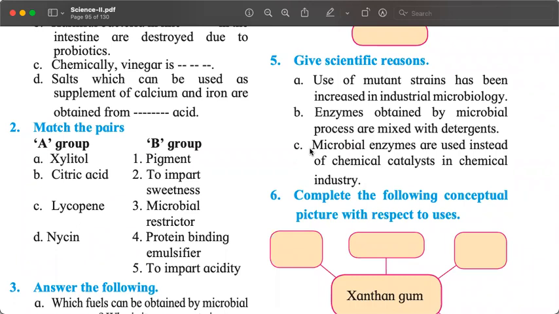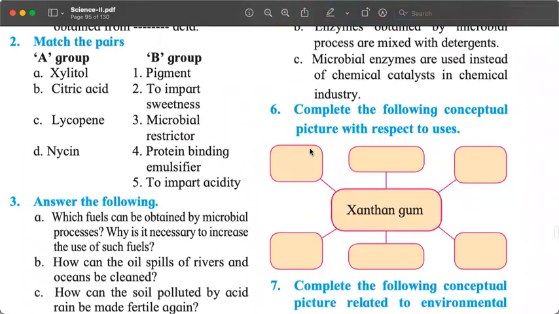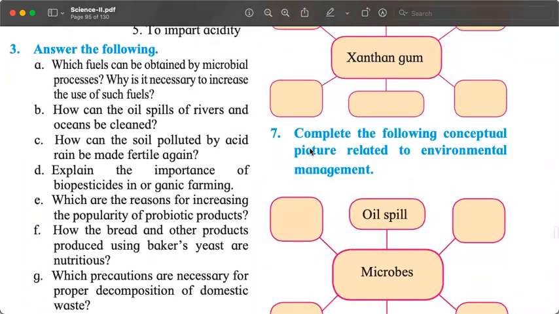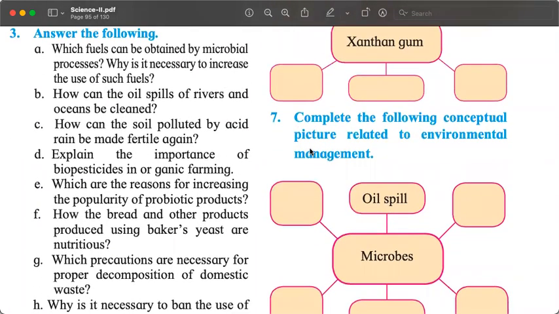Is there? Finally, question number 3. This is a collection of some very disconnected questions. Which fuels can be obtained by microbial processes? Why is it necessary to increase the use of such fuels? Clean, green, names of the fuels you have to write. How can the oil spills of rivers and oceans be cleaned?